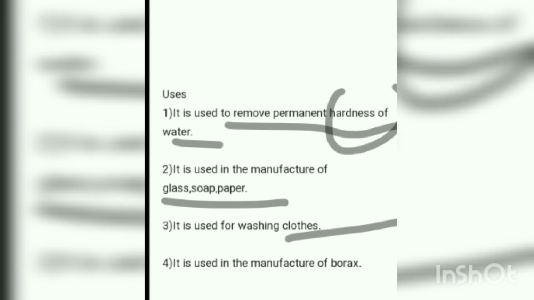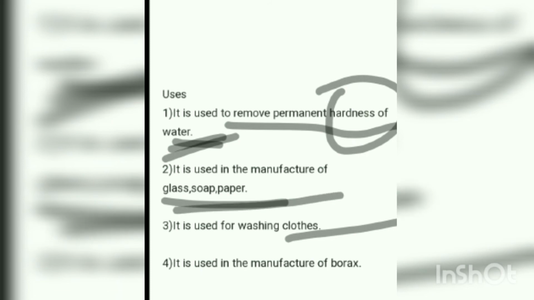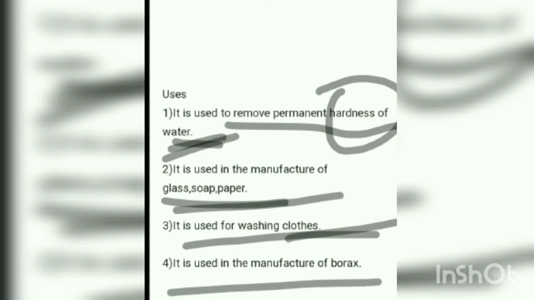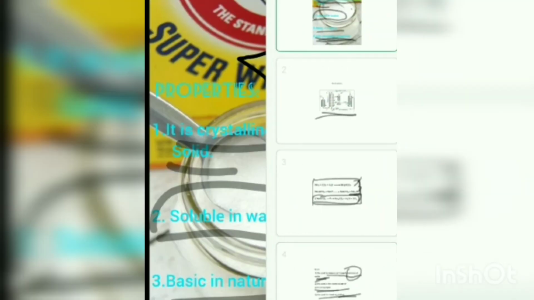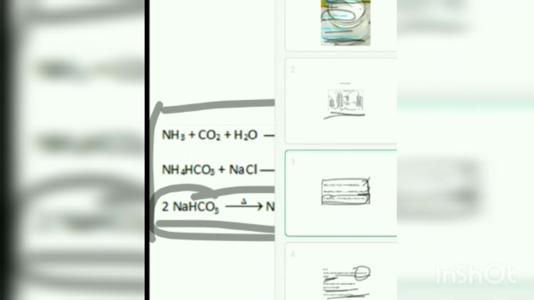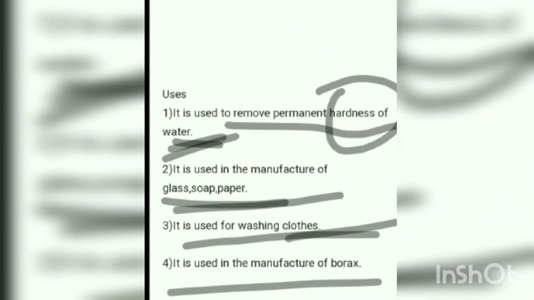The hardness of water can be removed using washing soda. And it is used in the preparation of glass, soap and paper. It is used in washing clothes. It is used in the manufacture of borax. So these are the properties, preparation and uses of washing soda.